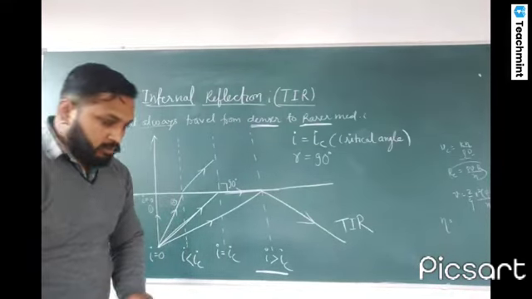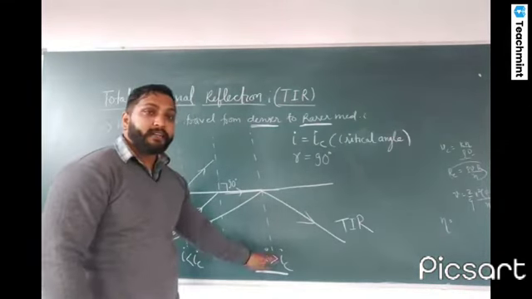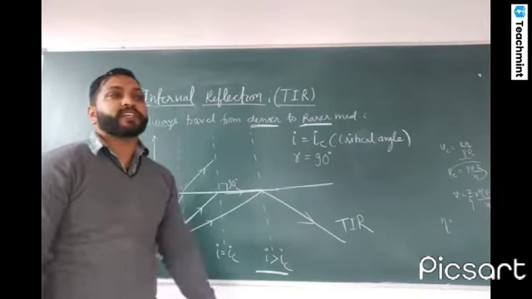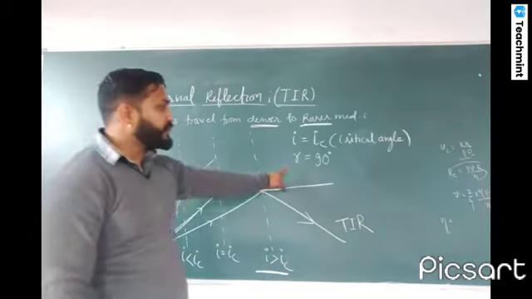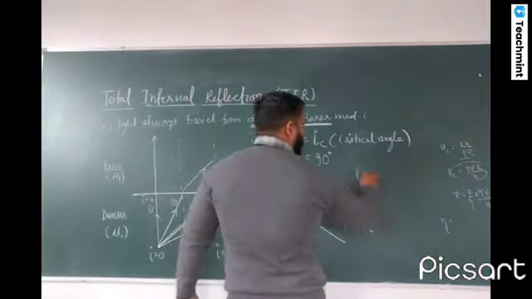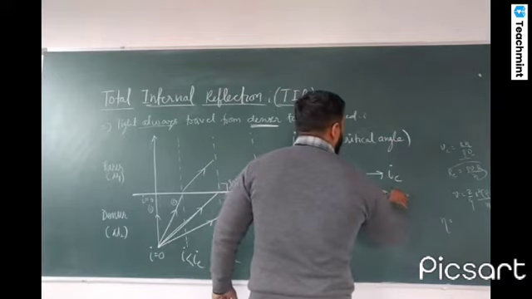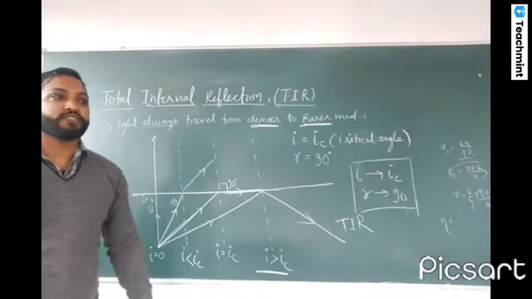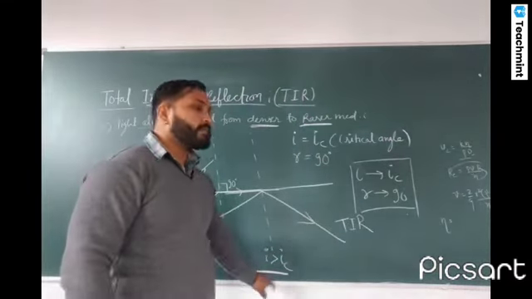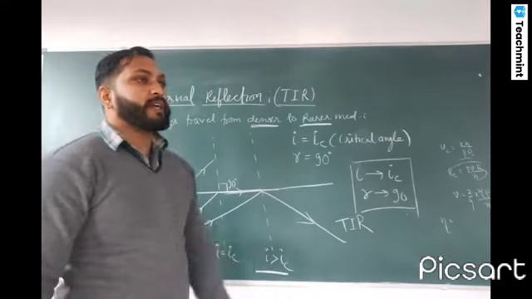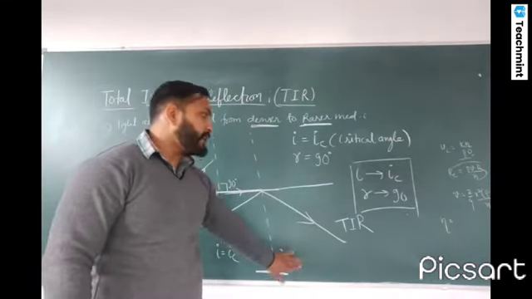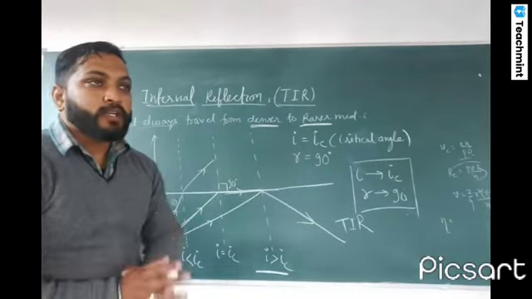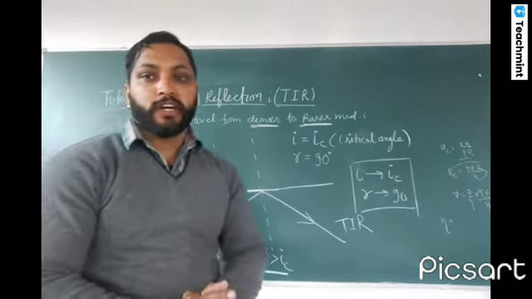And what is the critical angle? Critical angle is that value of the incident angle for which the angle of refraction becomes 90 degrees. That means the value of I becomes IC, where R becomes 90 degrees. This value of incident angle is known as the critical angle. So when the angle of incidence becomes greater than the critical angle and the light is traveling from denser to rarer medium, after this limit the light will come back to the same medium. This process is known as total internal reflection. Note it down, everybody.